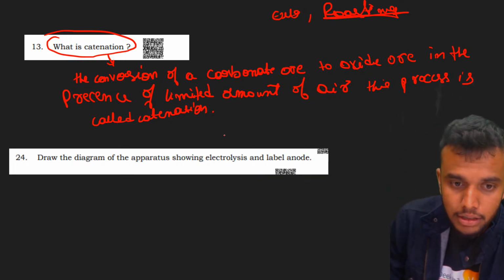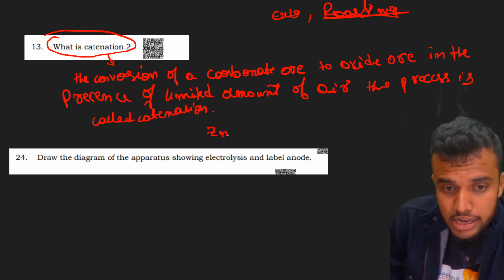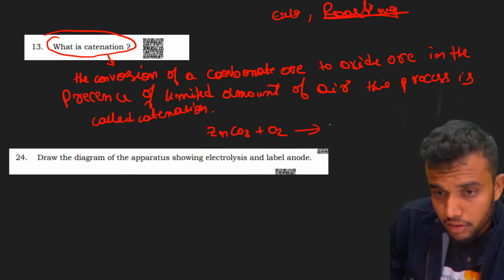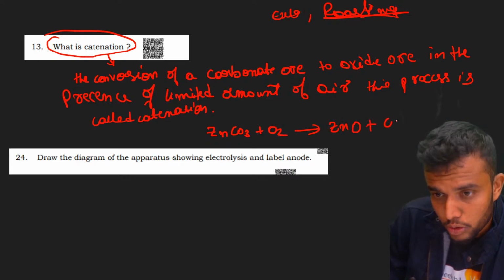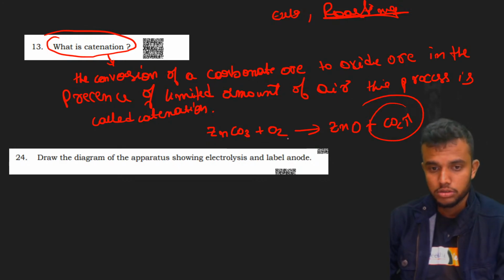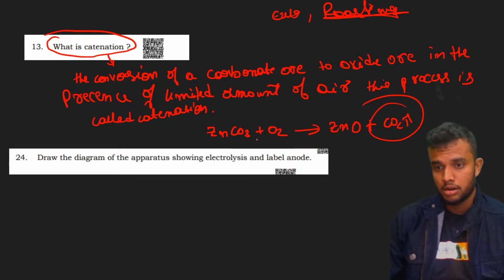For example, any carbonate ore, ZnCO3 plus oxygen, is converted into ZnO plus CO2 gas released. Balance the reaction. CO3, oxygen, totally how many? Here ZnCO3 to ZnO.